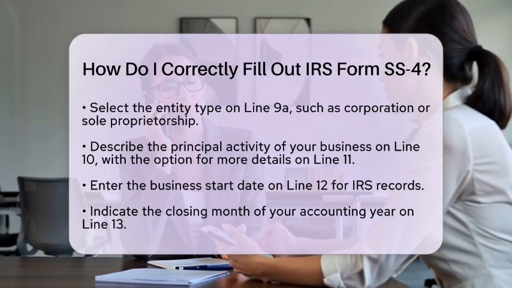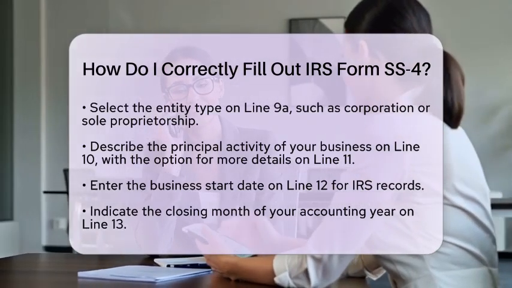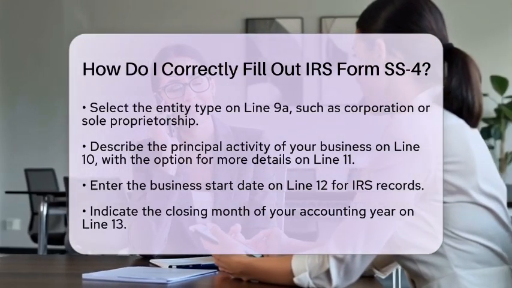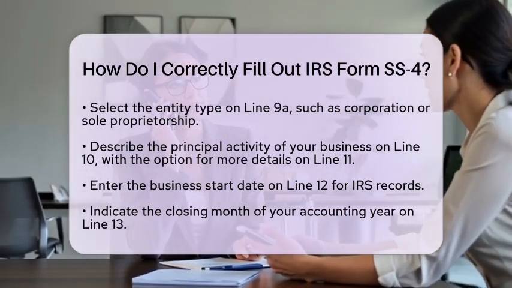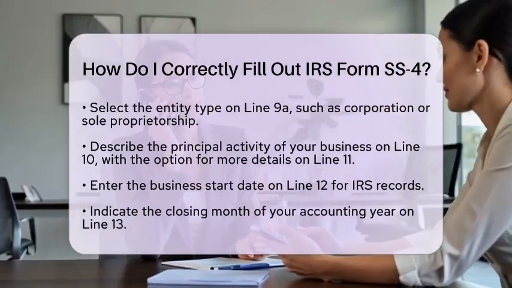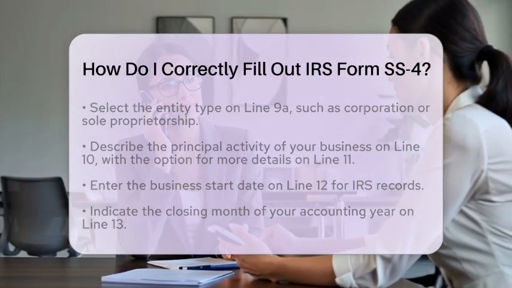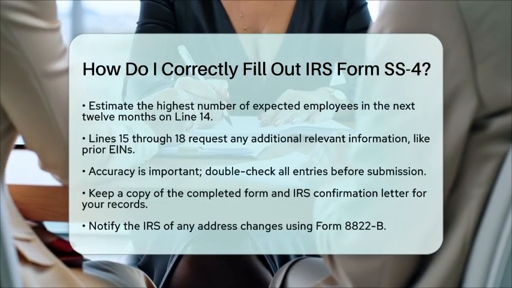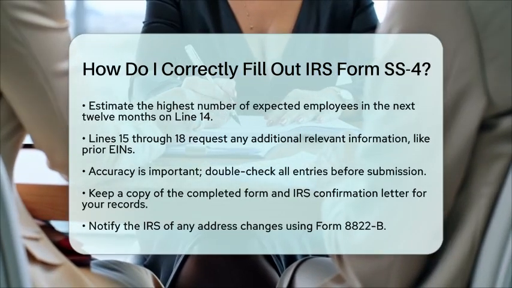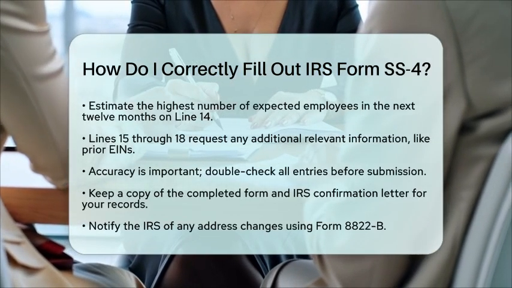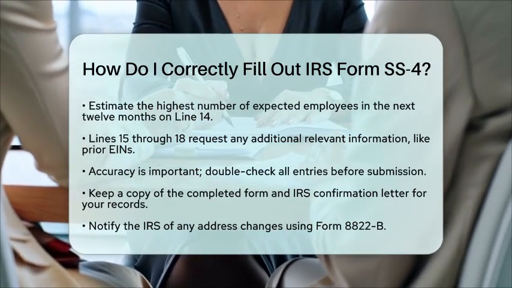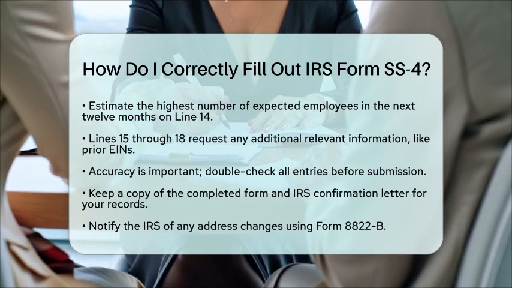For line 13, indicate the closing month of your accounting year. Most businesses use December, but make sure to enter the month that applies to you. On line 14, estimate the highest number of employees you expect to have in the next 12 months. This helps the IRS understand your business size. Finally, lines 15 through 18 ask for any additional information that may apply, such as prior employer identification numbers or special circumstances.